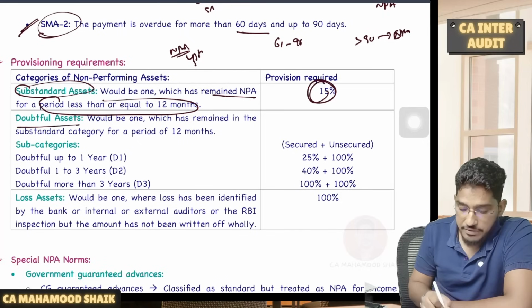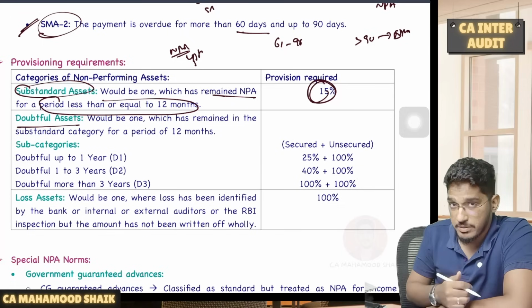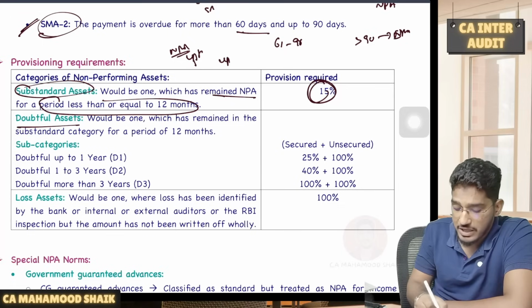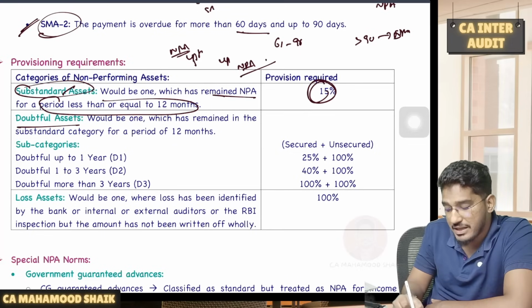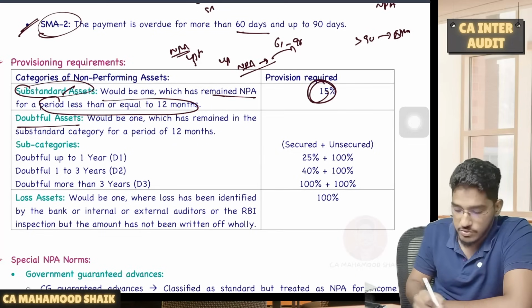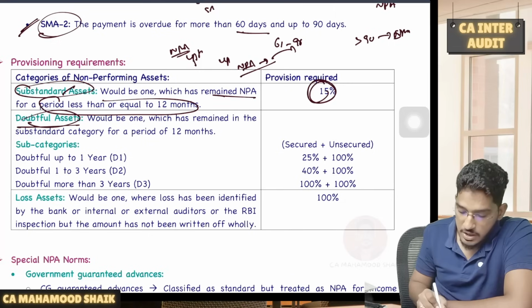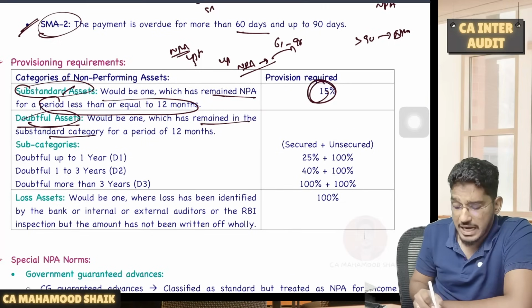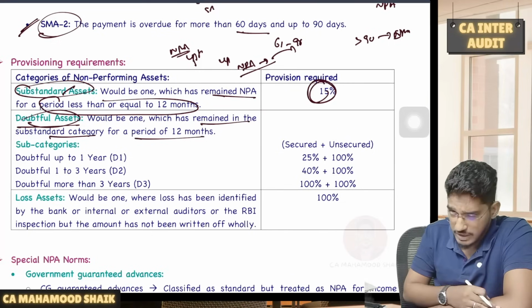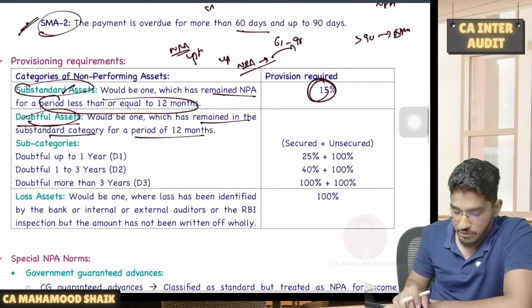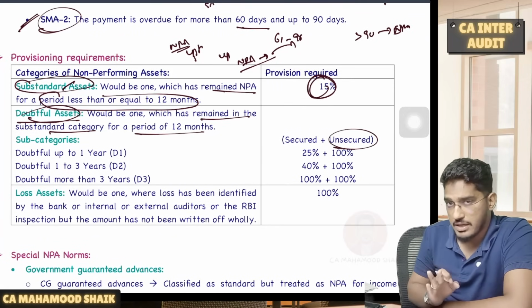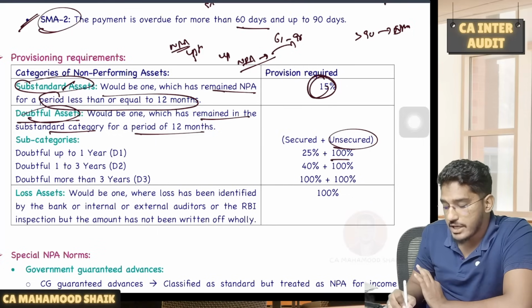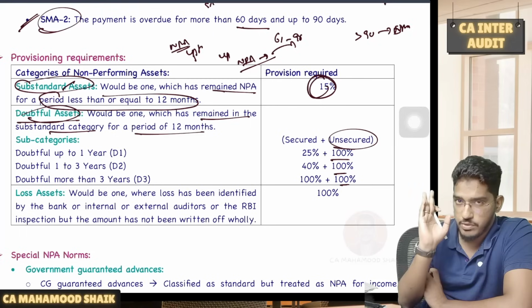On the other hand, when will an asset become doubtful? Up to 12 months, you are remaining in substandard, no? So if the asset has become NPA and remained in the substandard category up to 12 months, now after 12 months it will go to the doubtful category. So a doubtful asset would be one which has remained in the substandard category for a period of 12 months. Now what is the provision? If the doubtful assets are unsecured, that unsecured portion always should have 100% provision.